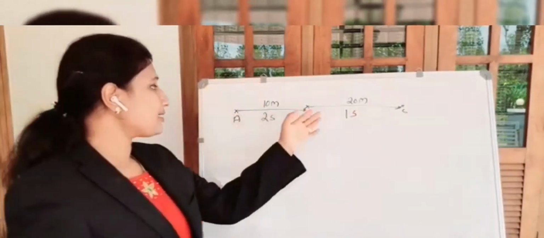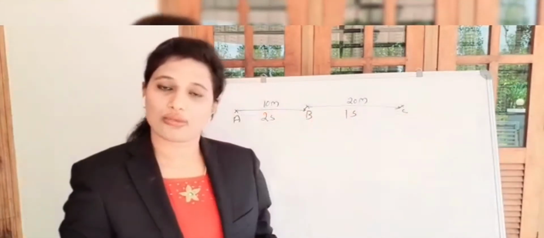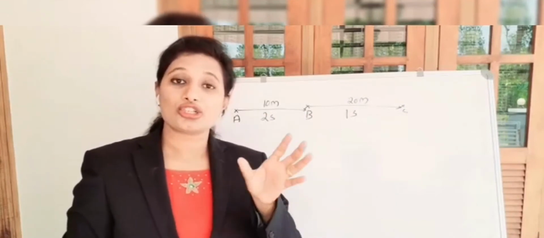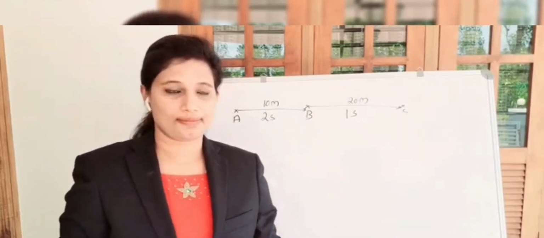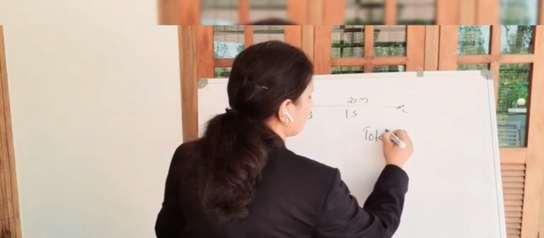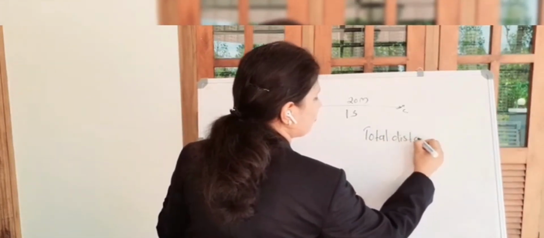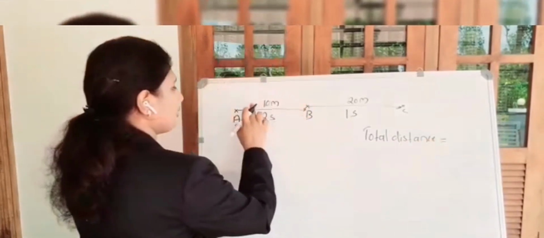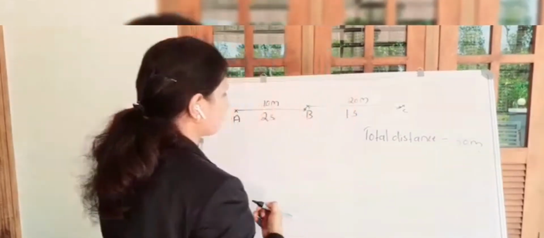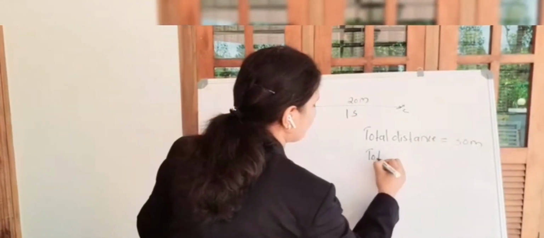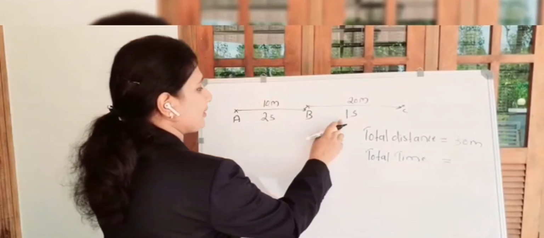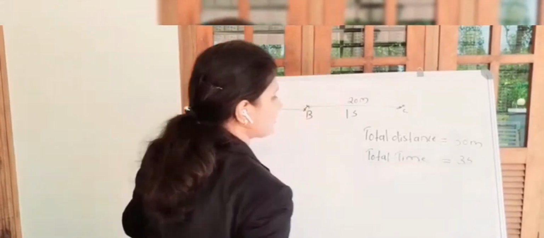So here it is clear that this object is moving in a non-uniform motion. In the case of non-uniform motion, we need to calculate the value for total distance and total time. So here, total distance is equal to 10 meter plus 20 meter, that is 30 meter. Then total time is equal to 2 seconds plus 1 second, 3 seconds.